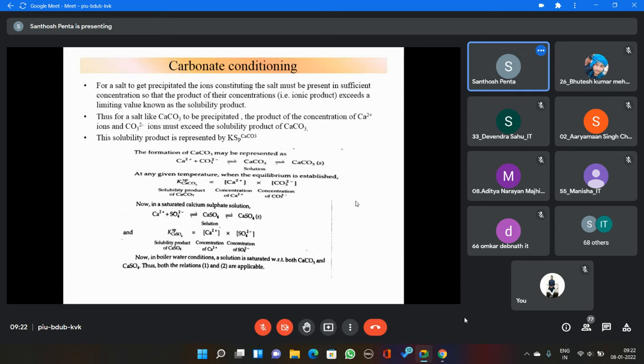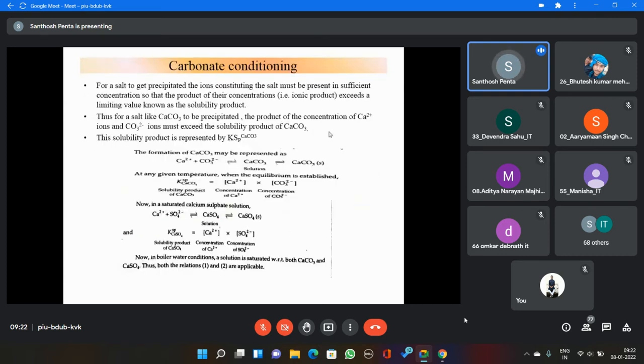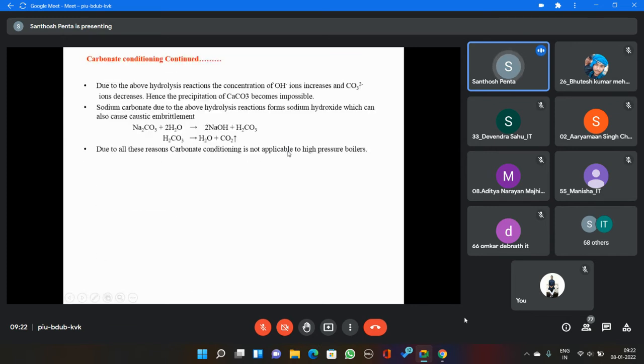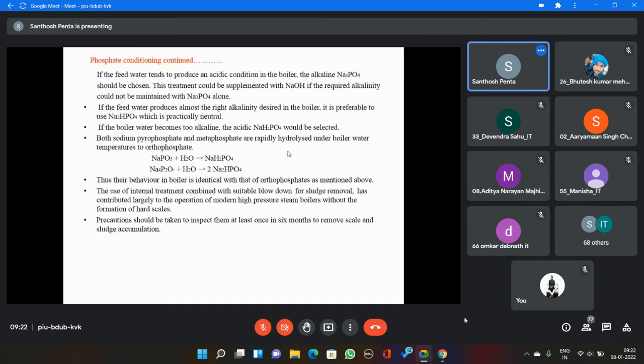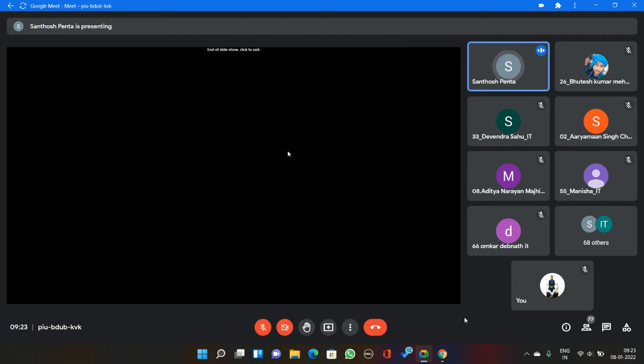In the internal treatment, you don't need to read much. Simply remember that the first one is carbonate conditioning. The second one is phosphate conditioning. Then the next one is colloidal conditioning, and the next one is Calgon conditioning.